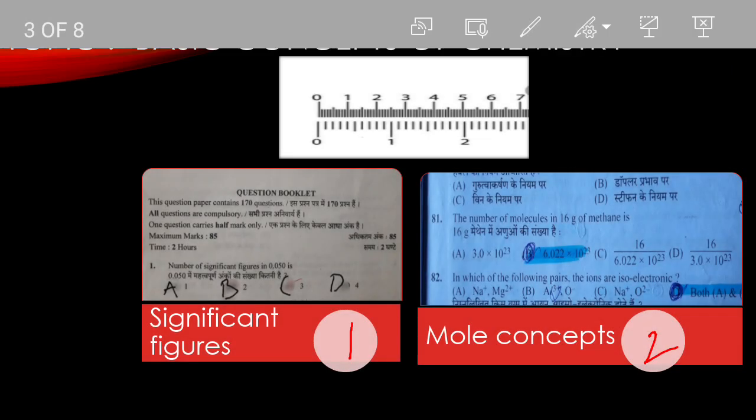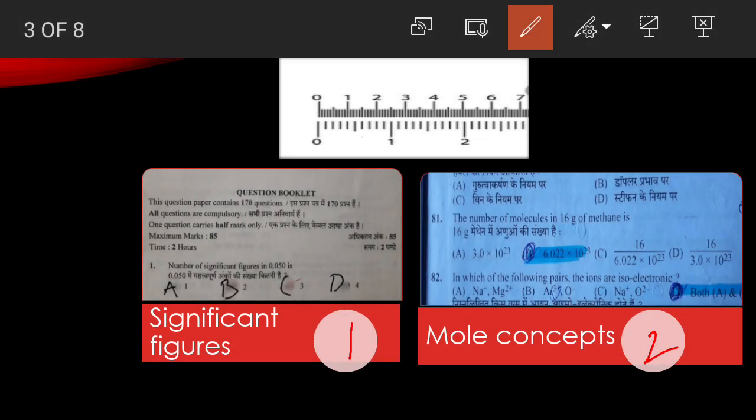Here, if I'm talking about the definition, it is written one certain and one uncertain. You just see this scale, and you all have seen such scales. Here the meaning of certain is, like if I'm taking from 1 to 2, 1 is a certain value, 2 is also a certain value. Then in between there is a small dash, like if I'm taking the fourth dash, the value becomes 1.4. So this 1 is certain and this 4 is uncertain.